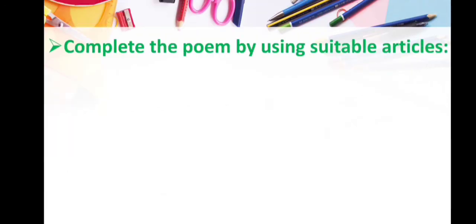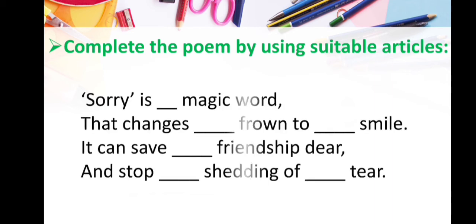The next question is complete the poem by using suitable articles. Here the poem is given and we have to complete this poem with the suitable articles. The poem is sorry is dash magic word that changes dash frown to dash smile. It can save dash friendship dear and stop dash shedding of tear. Here in the first blank we are talking about magic word, and magic word is singular. That's why we will use a article here.